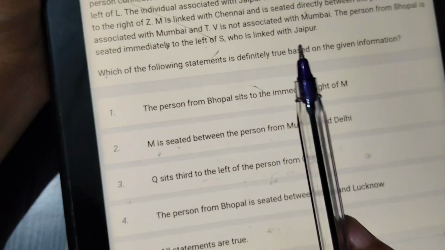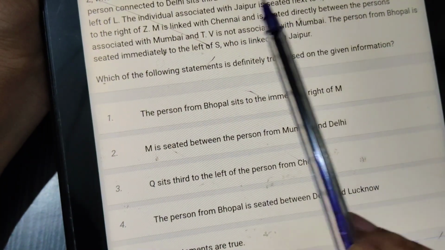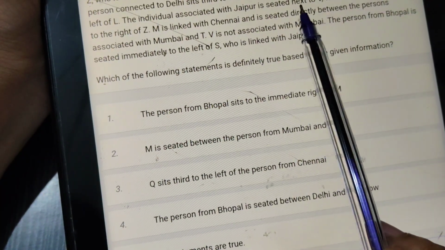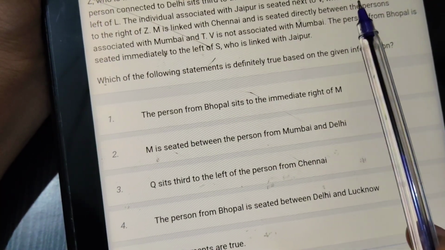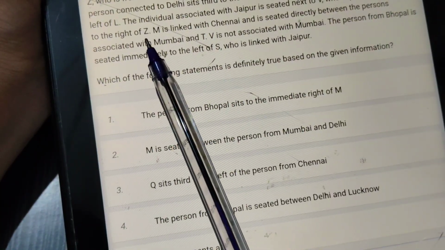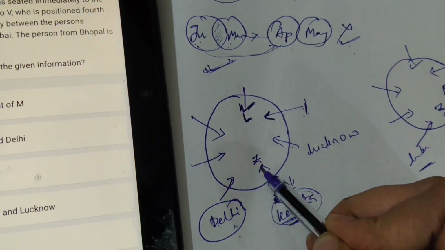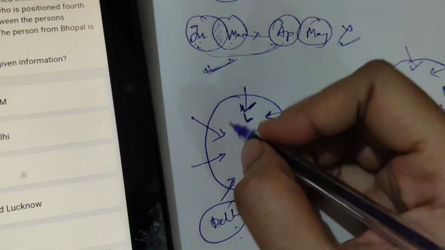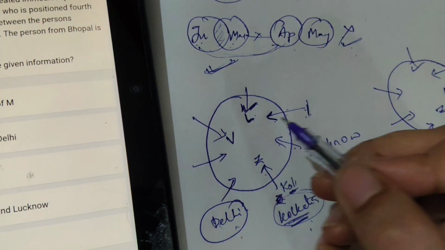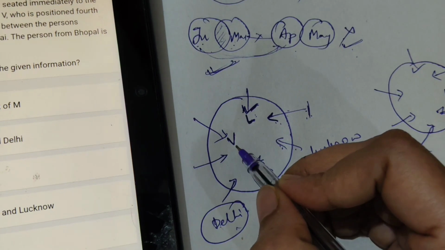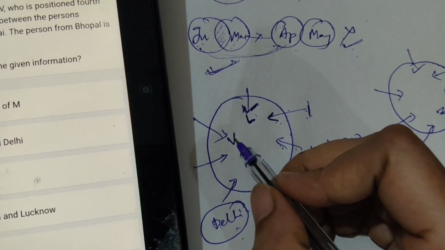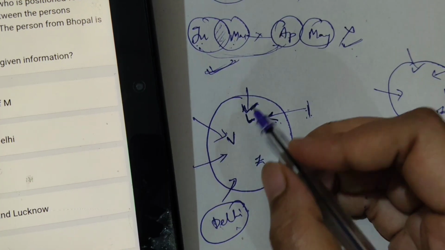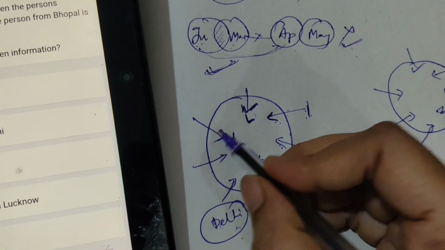Okay, next, the individual associated with Jaipur is seated next to V, who is positioned fourth to the right of Z. First we will see, because since we have Z, fourth to the right of Z, 1 2 3 4 ante V ikkada. Okay, so V is here 1 2 3 4 correct. And V ikkada em ichadante individual associated with Jaipur seated next to V. Next to means either right or left.